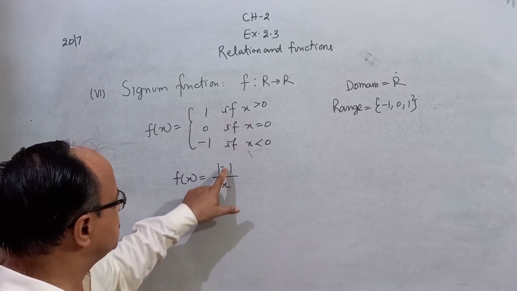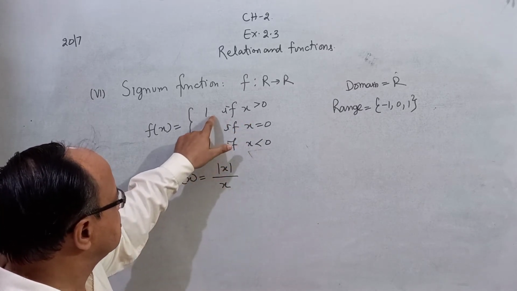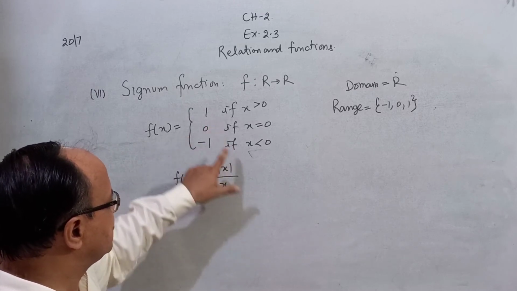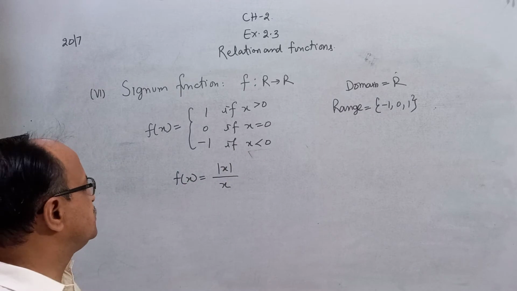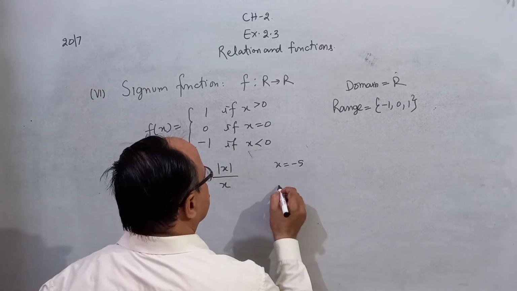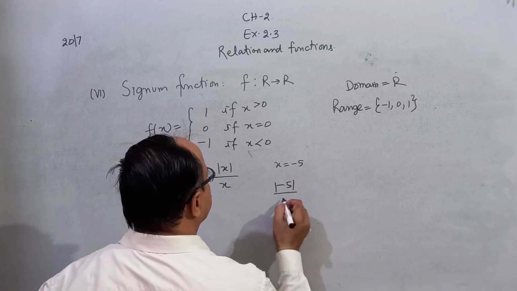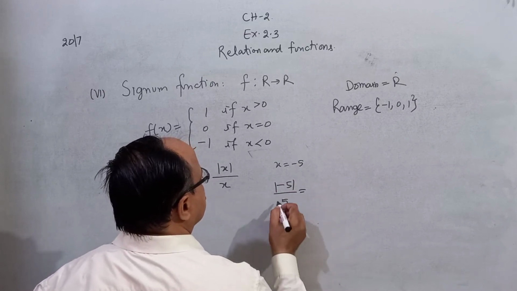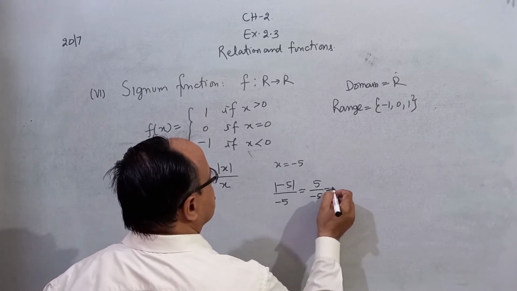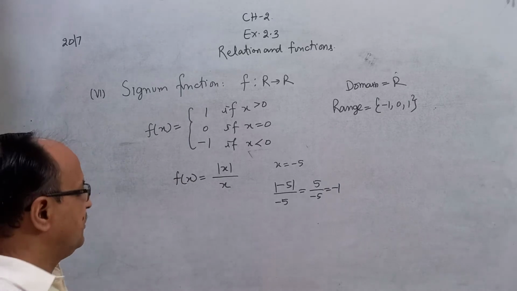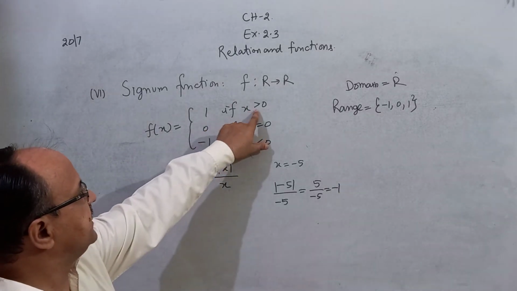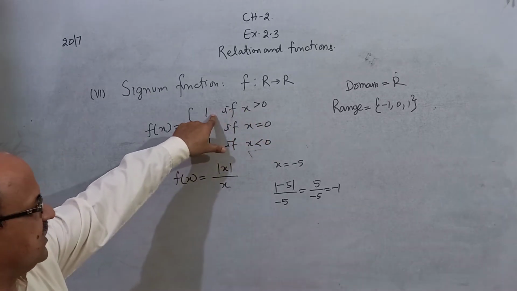When you put 2, 2 by 2 is 1. When you put 3, 3 by 3 is 1. Correct? Suppose you put a negative number, x is equal to minus 5. Then mod of minus 5 is 5, divided by minus 5, the result is minus 1. When you put x less than 0, the result is always minus 1, and when you put x greater than 0, the result is always 1.